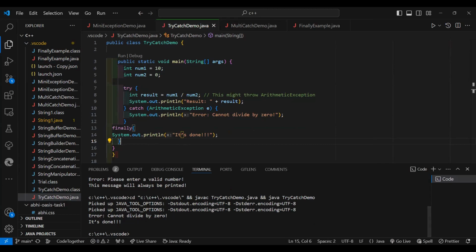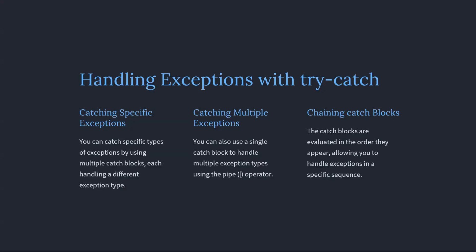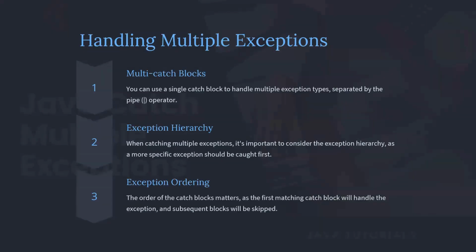Now let us dive into the next thing. So handling exceptions with try and catch. We have just now seen how we can handle exceptions using try and catch blocks, right? So now, handling multiple exceptions. A program can also consist of multiple exceptions, not a single exception, right? So for these we can use multiple catch blocks. We can use more than one catch block to handle different exceptions that may occur in the program.